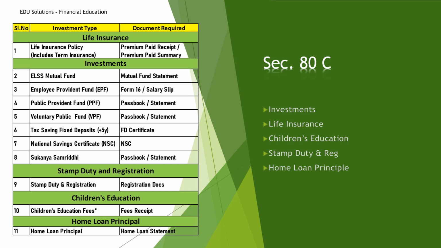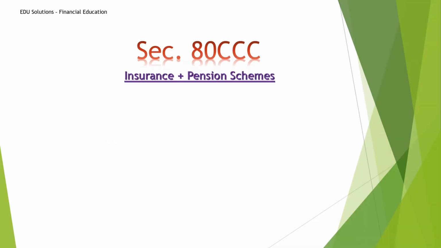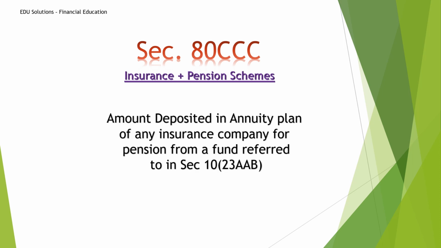Let's move on to the next, which is 80CCC. This is a simple term, which is insurance. If any insurance policy you are taking includes a pension scheme approved by the income tax department under section 10(23AAB), it is called 80CCC.